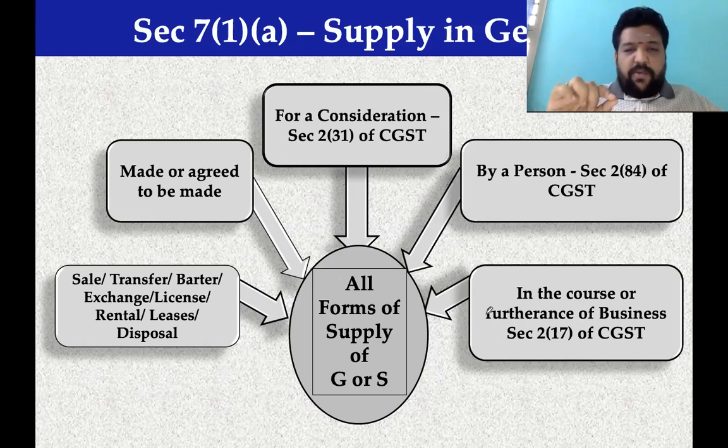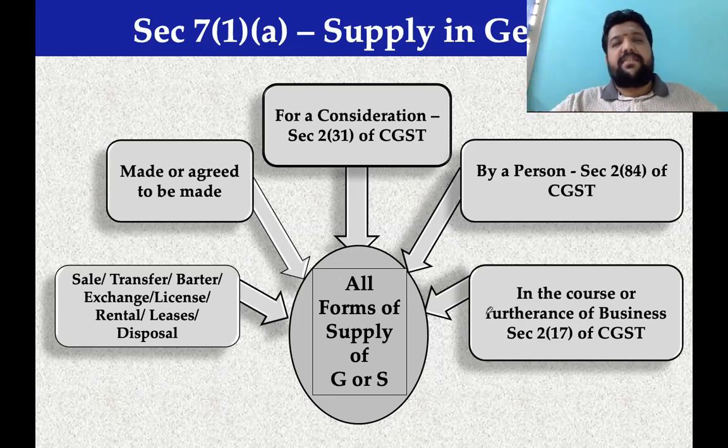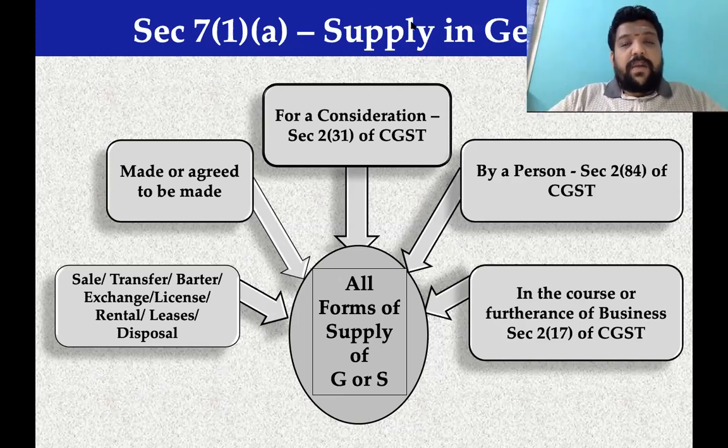So supply includes all forms of supply, such as, what can those forms be? It can be a sale transaction. It can be a transfer. It can be a barter. It can be an exchange. It can be a license, rental, lease, made or agreed to be made. It is already done or about to be done by a person, which we are all aware of.